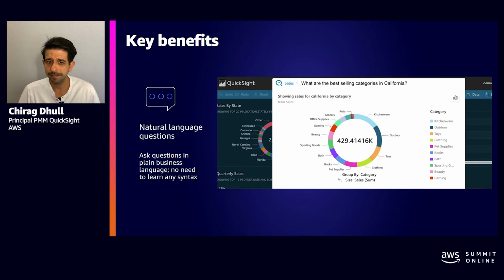For example, if a sales leader wants to identify product categories that brought in the highest revenue in a region, they can simply ask, what are the best-selling categories in California? Q will understand that best-selling means highest revenue and return the top-ranked categories in California by revenue.